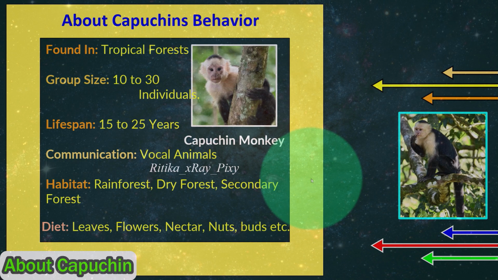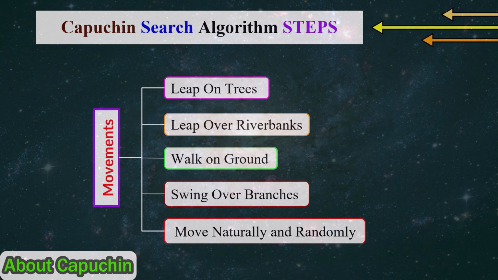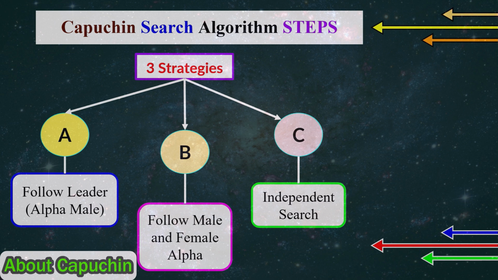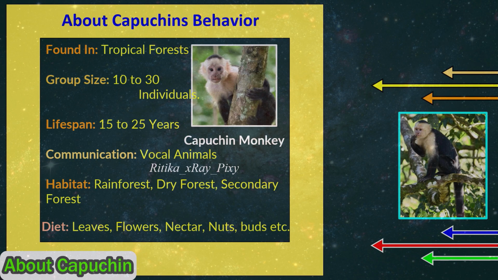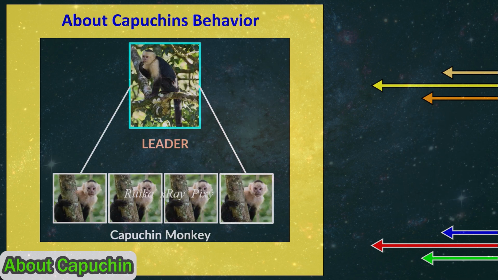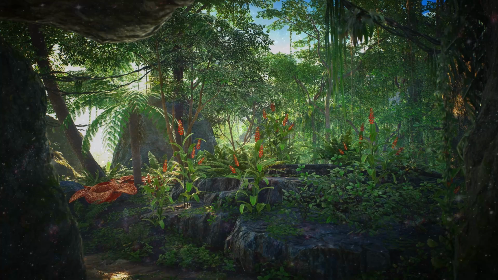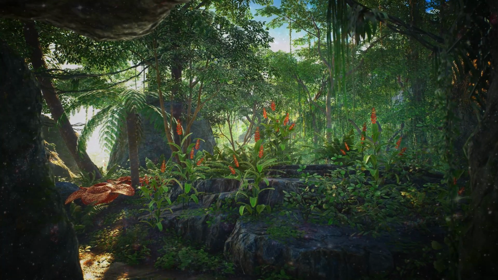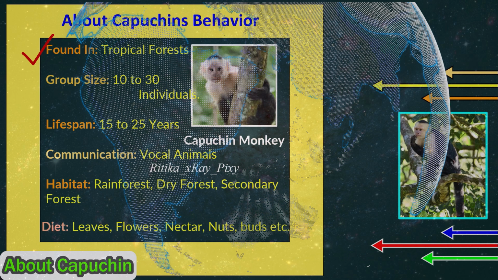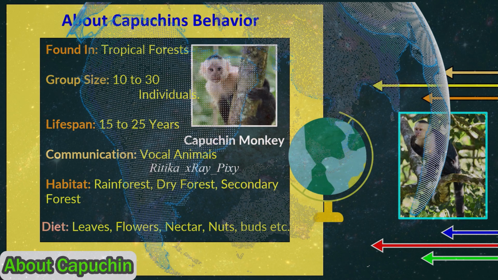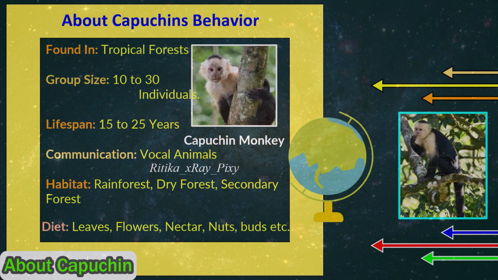As this algorithm is inspired by the Capuchin behavior, their activities and different strategies they use for survival in real life, first we will discuss a few facts about Capuchins and their behavior, so that we can easily understand how the algorithm works. They prefer to live in dense and humid forest where they can use a variety of food sources and shelter. They can easily be found in countries like Brazil, Peru, Costa Rica, Argentina, and in Central America.